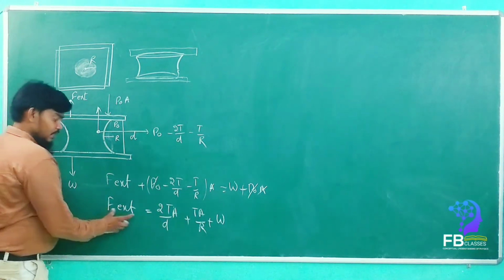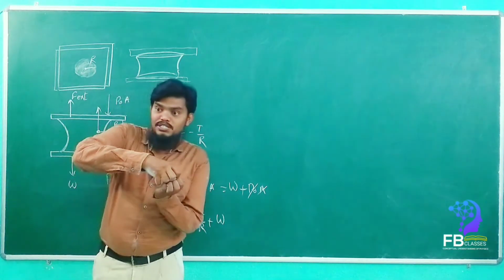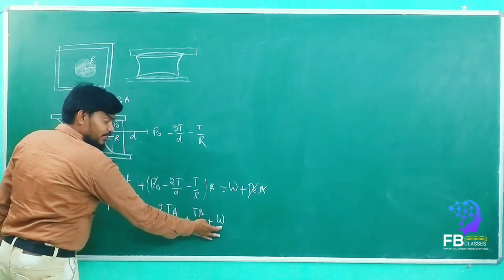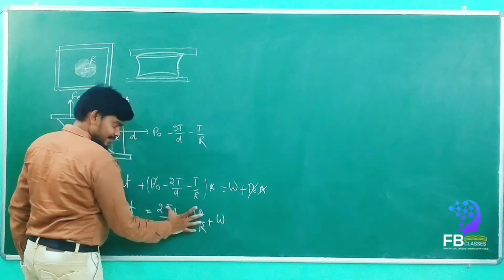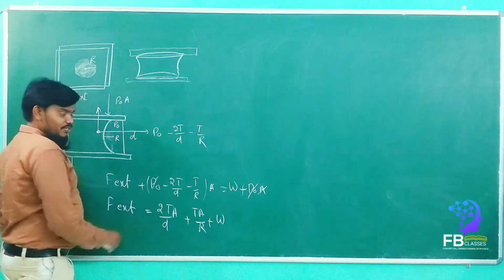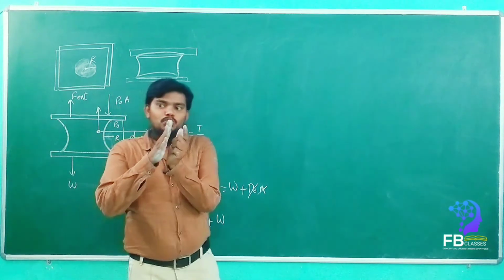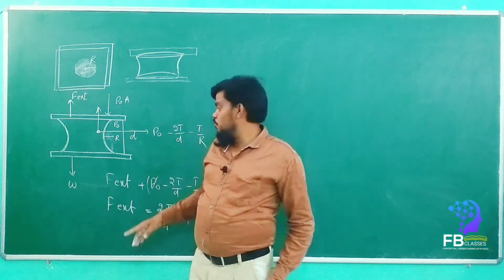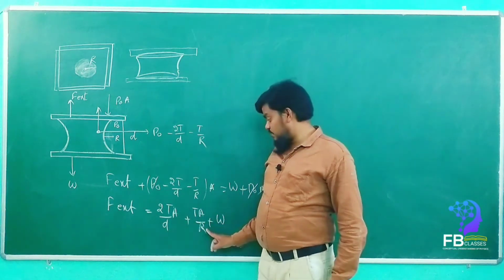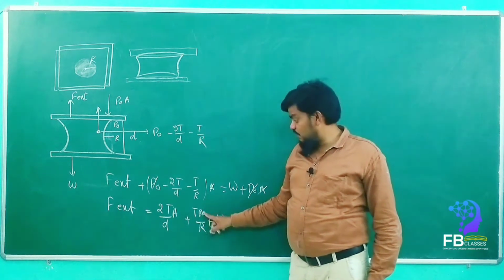See here, not only the weight, if you want to separate the two glass plates, we have to use an external force: the weight of these two plates plus this much weight we have to pull up. So here the D value and R value, if the D value is so small, yes or no, because the two plates attach to each other very nearly, then this value will come very big. Here also, if you take a small drop and the radius becomes very small, then what will happen?